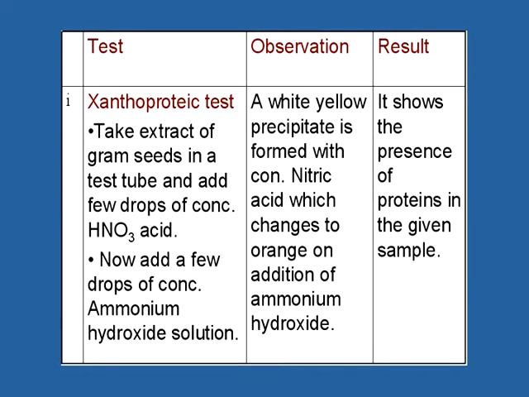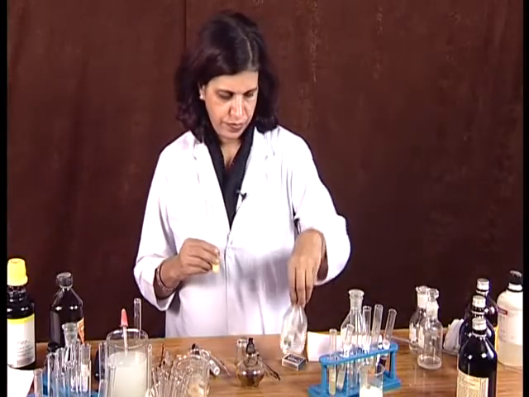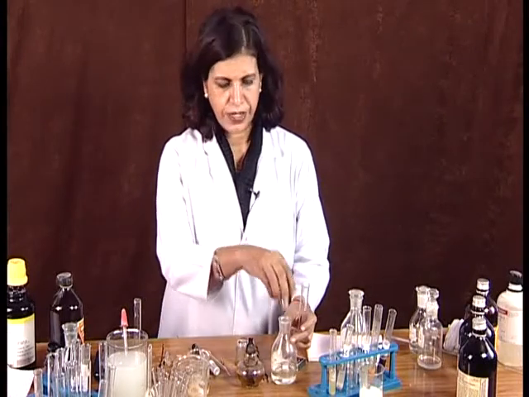So first of all, we will see the xanthoproteic test. What is xanthoproteic test? In this test, we will take few drops of gram filtrate inside this test tube and we will add few drops of concentrated nitric acid. This is concentrated nitric acid.